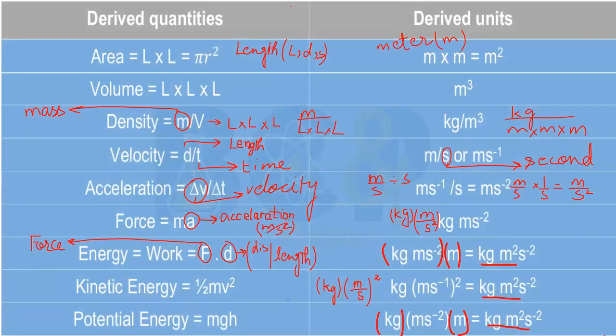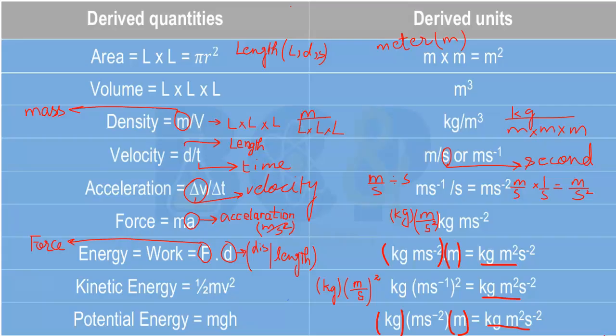This table presents some derived quantities which are area, volume, density, velocity, acceleration, force, energy or work. Then there are types of energy that are kinetic energy and potential energy. These all quantities are derived quantities and their units are also derived units.